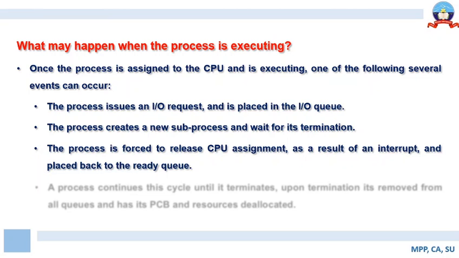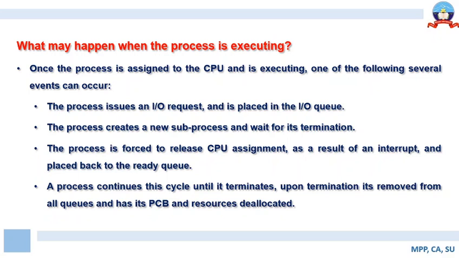So as I've said, when a process is being executed and a very high priority process comes in that cannot be ignored, you need to assign the CPU to the high priority process and wait until it completes its execution, and then you can resume your execution. So the process is forced to release the CPU assignment as a result of the interrupt, and in such a situation the process will be placed back in the ready queue.